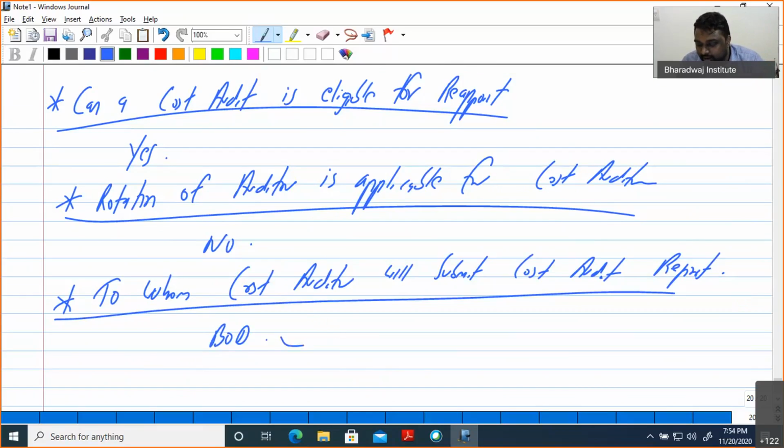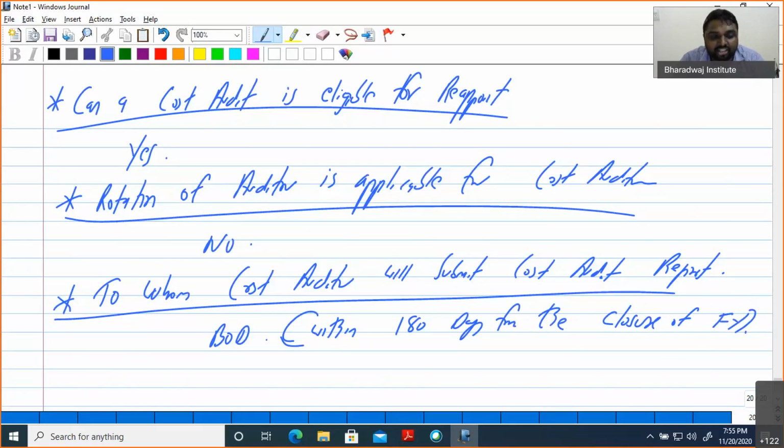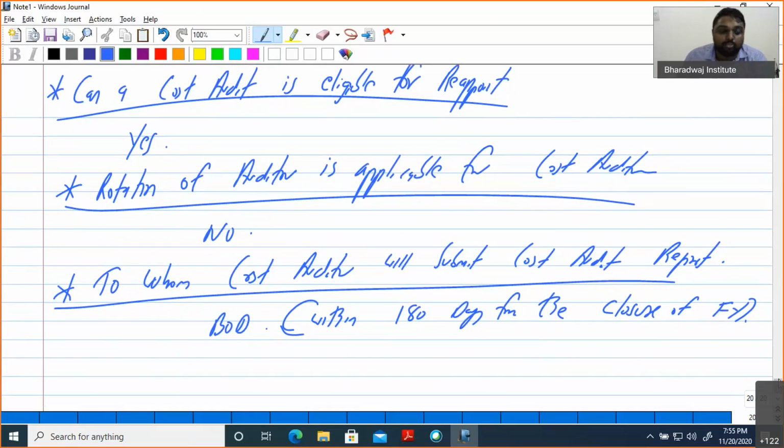When will it be made? Within 180 days from the closure of the financial year in which he was appointed as cost auditor. Very important. So he has to submit to the board of directors within 180 days from the closure of the financial year in which he was appointed as cost auditor. That is very clear. So what form?